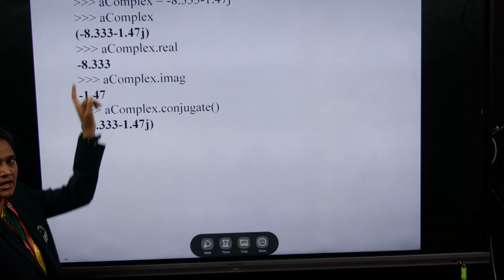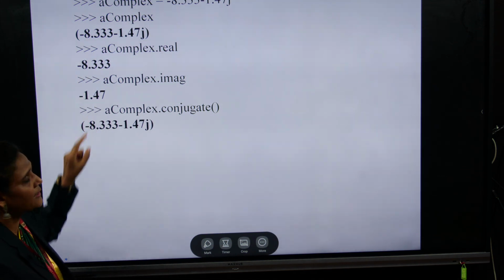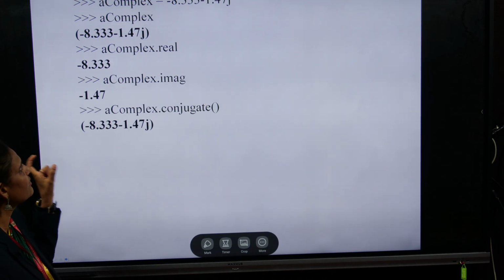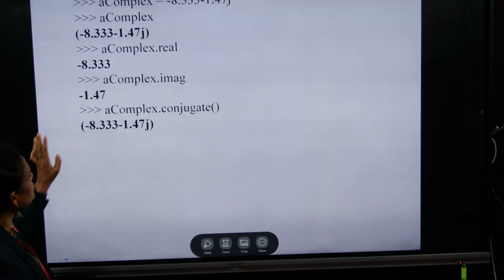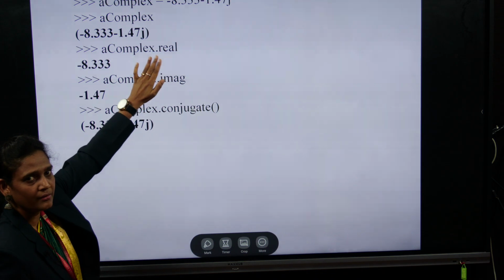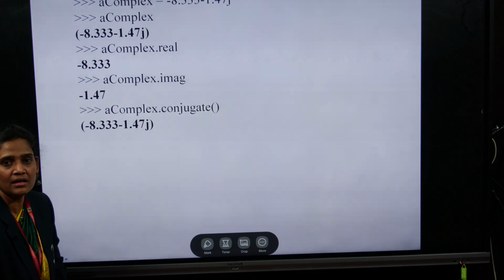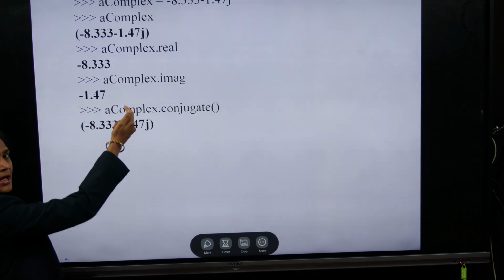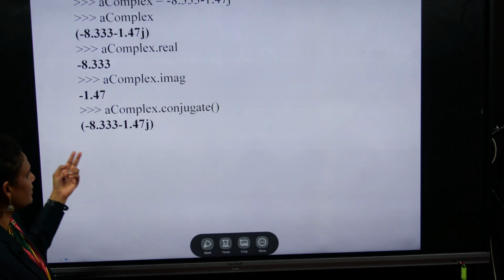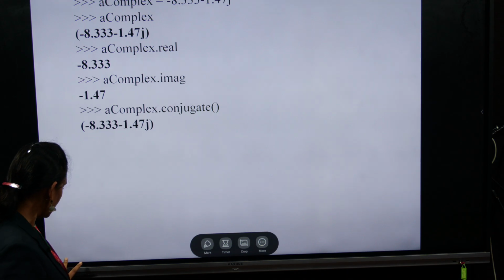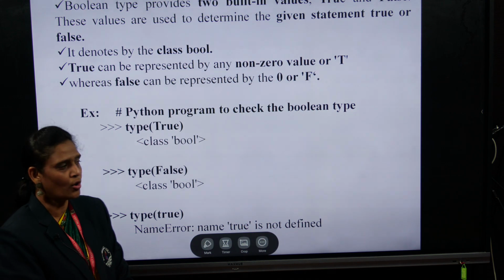Next one. Now we have created a complex value equal to minus 8.33 and so on. If you want to display that value, we just give the variable. We say it is a complex variable, but the value is stored in a container. Also variable dot real: real means the real number here, minus 8.33 is the real value. If you want to check the imaginary value, we give variable dot imag, so the imaginary value will be displayed. If you want both values, we give variable dot conjugate. These three types are what we call fundamental data types: int, float and complex.